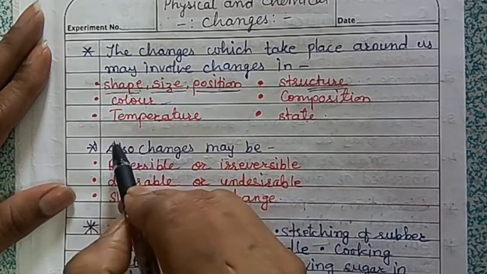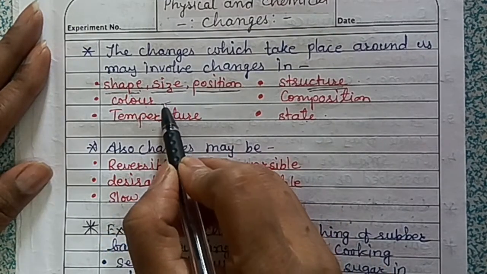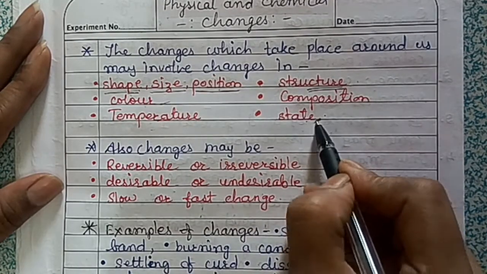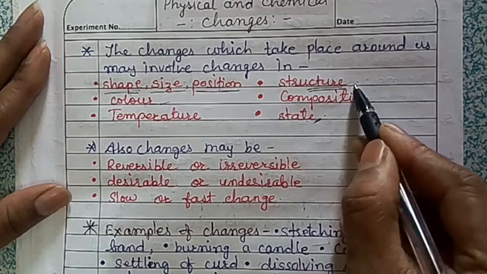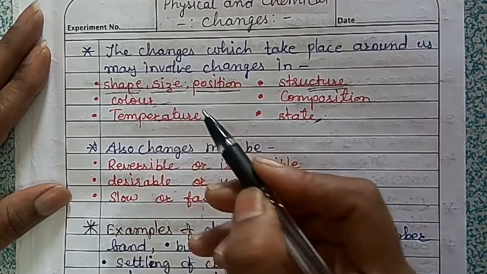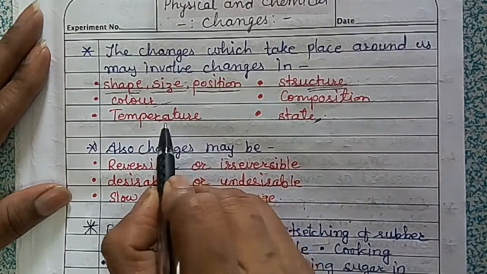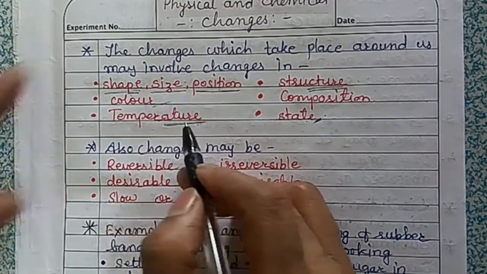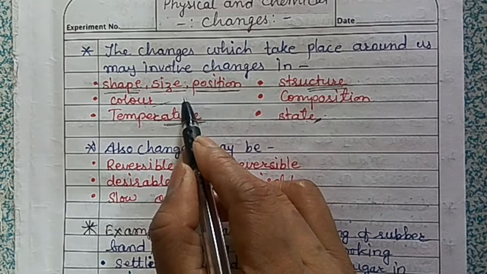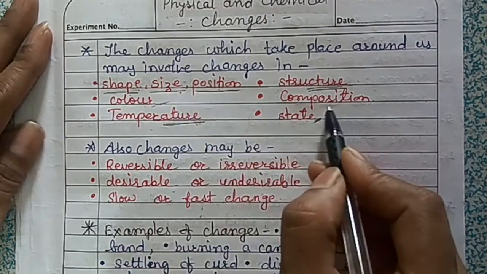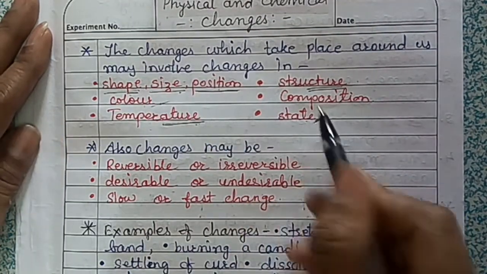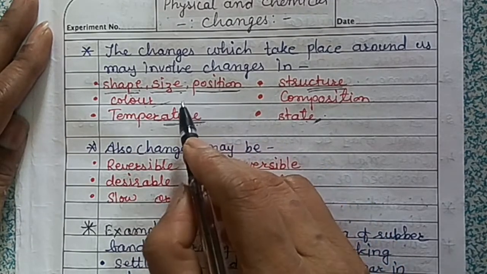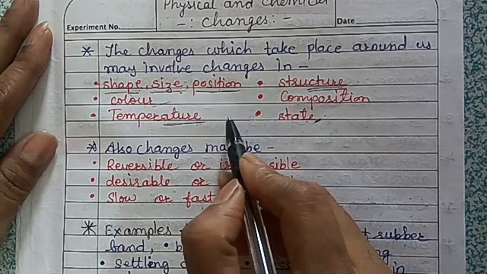Suppose we take the example of cooking of food. Before cooking, the state of the vegetables is different, their composition is different, their structure is different. By giving them heat, they change in their shape also, sometimes they change in their size also, and their state also. Their taste is also changing, their color is also changing. So cooking of food may involve all these changes.